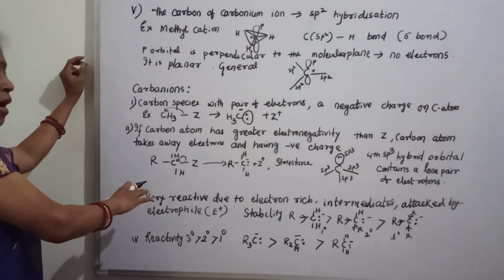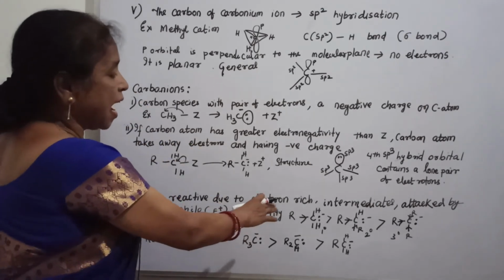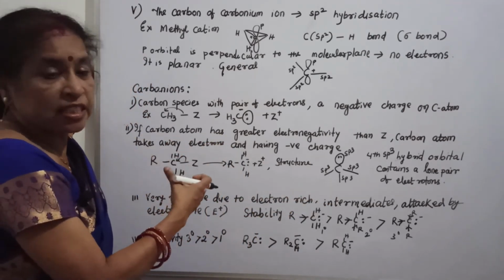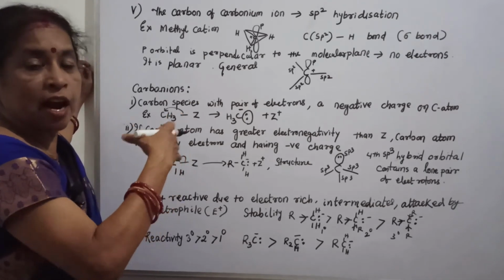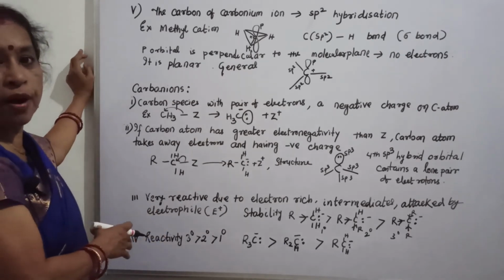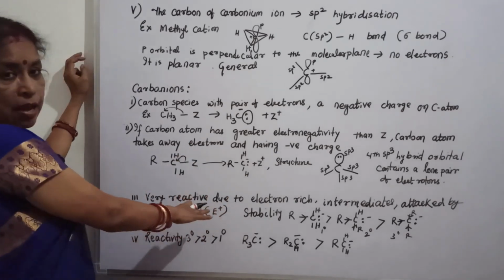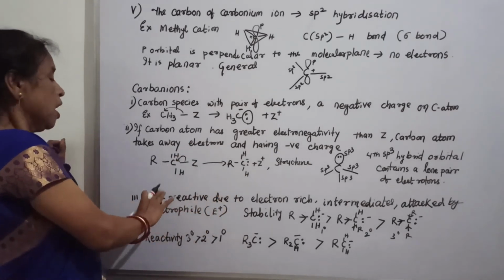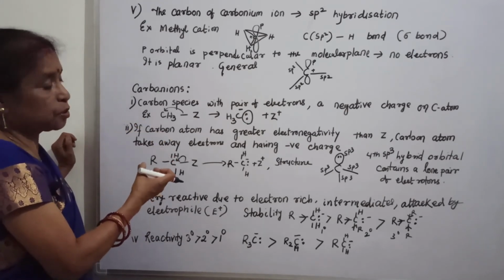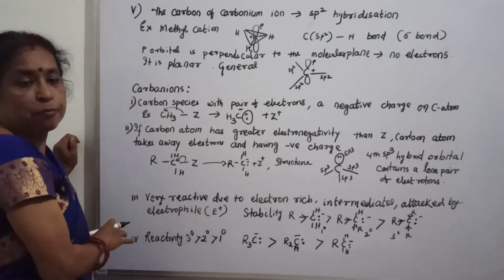Now these carbanions are very active. Why very active? Because they are electron rich and they act as an intermediate. Intermediate means they can be attacked by others, that is called an electrophile. What is an electrophile? Later we will say, but you can remember an electrophile as one having a positive charge. So they are very reactive because, due to being electron rich, the negative charge is more, that is why it is attacked by an electrophile that has a positive charge.